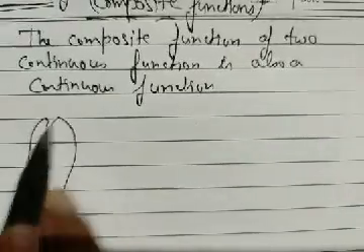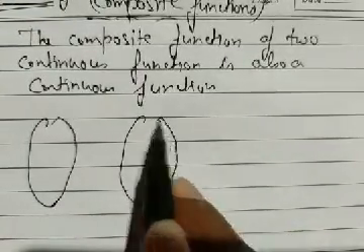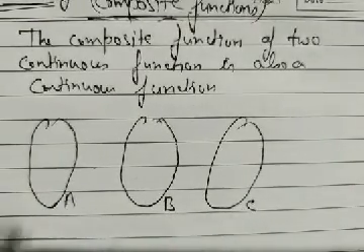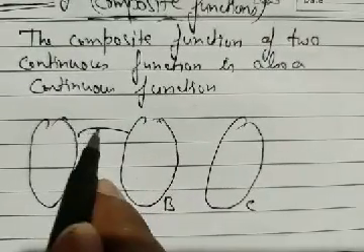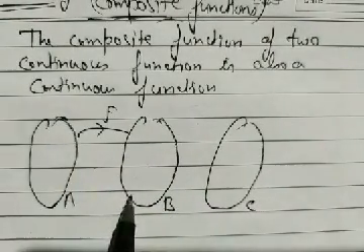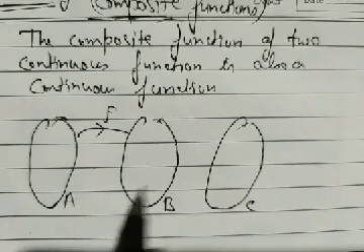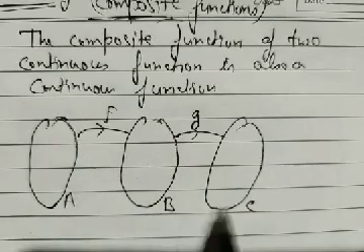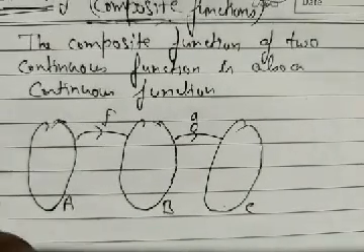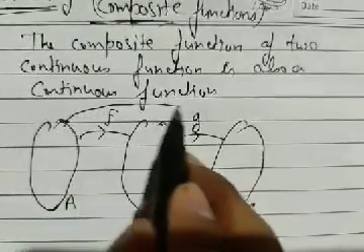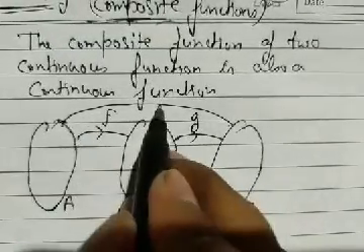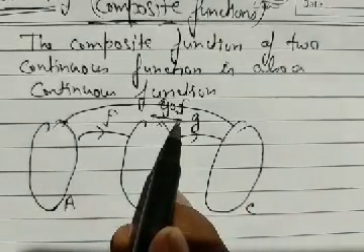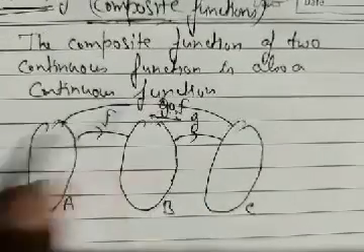So suppose we have three non-empty sets A, B, C, and we have a mapping F. F is a function from A to B. Then we have a function G from B to C. Then we define a composite function from A to C, which is G composite F, written G o F.